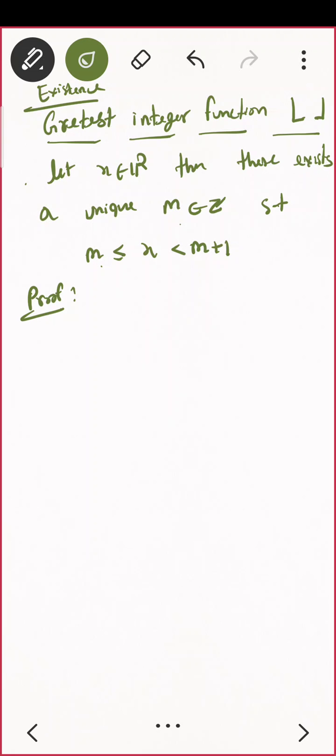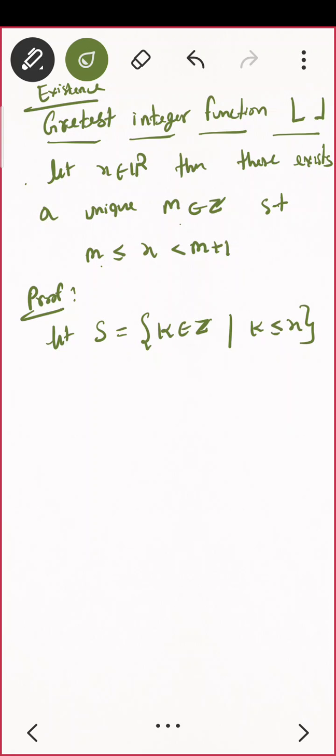Yeah. So that is what I have to prove now. This is the greatest integer function. We will define it later on. Let us now try to prove this first. Okay, so to prove, let me define a set. Let S be the set of all integers k such that k is less than or equal to x. Okay, so this is my x. I have given you an x. What I am defining is a set which consists of all integers which are less than or equal to your x.